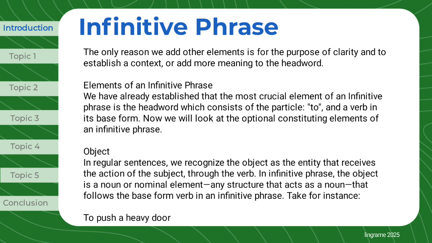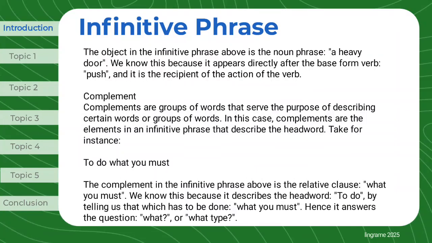Take for instance, to push a heavy door. The object in the infinitive phrase above is the noun phrase, a heavy door. We know this because it appears directly after the base form verb, push, and it is the recipient of the action of the verb.